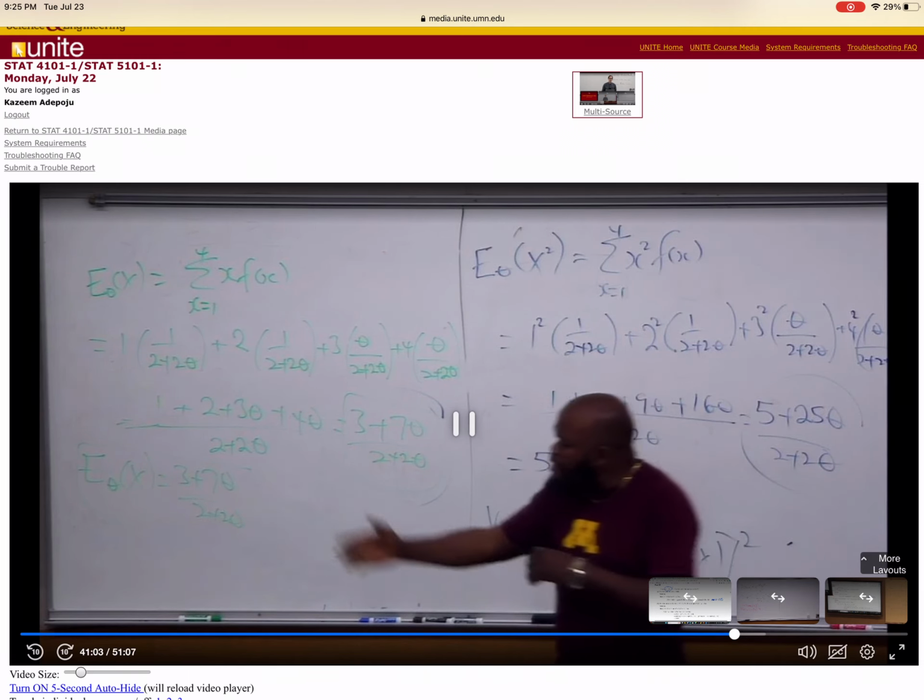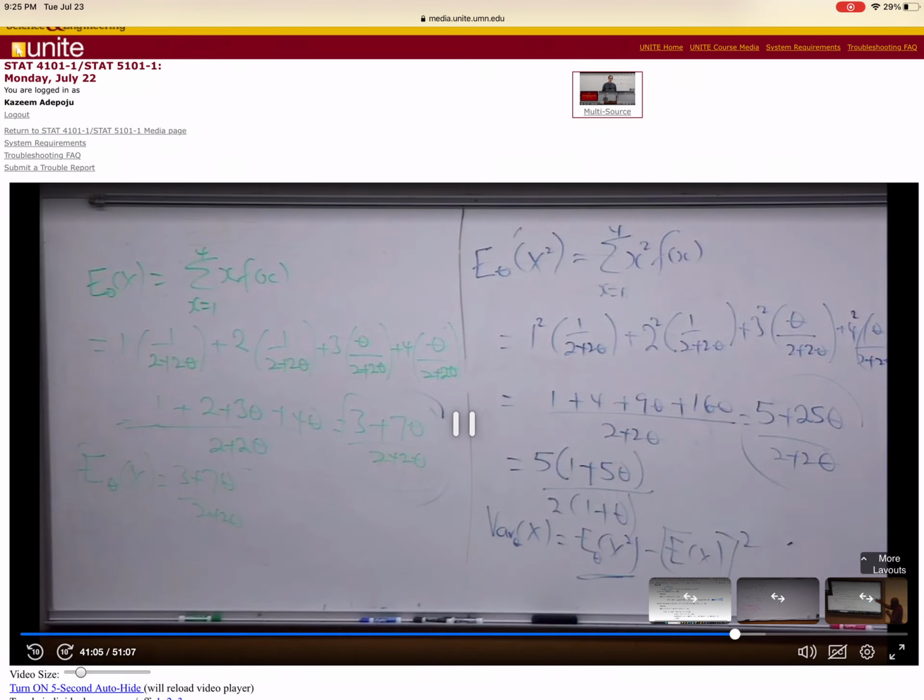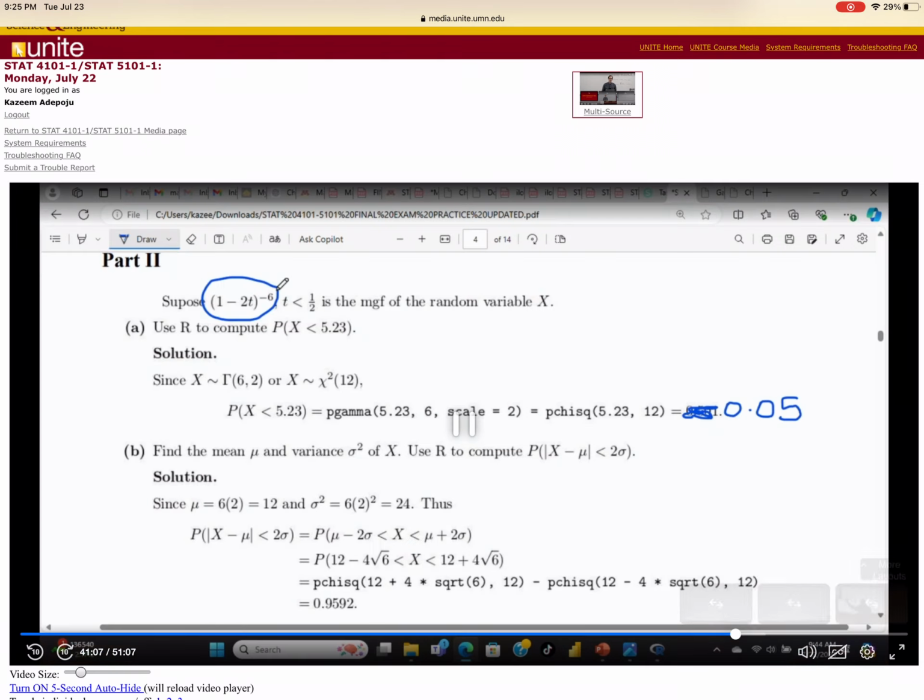Now I quickly recognize this guy to be gamma. The question is asking me, of course, I'm not going to ask you to use R. I didn't teach R in this class. Now I want to find this probability. And you know what I'm going to do?